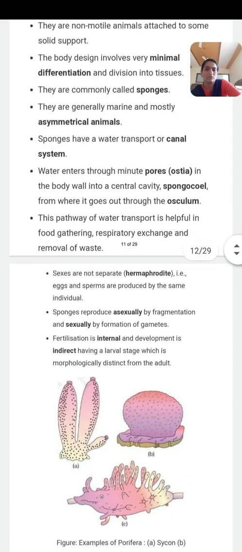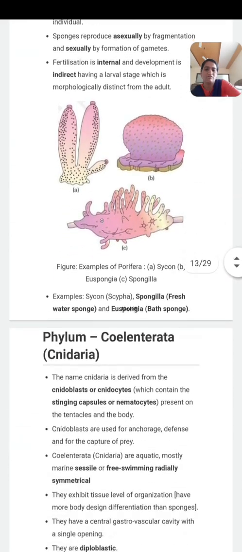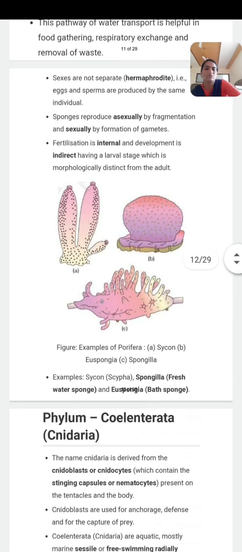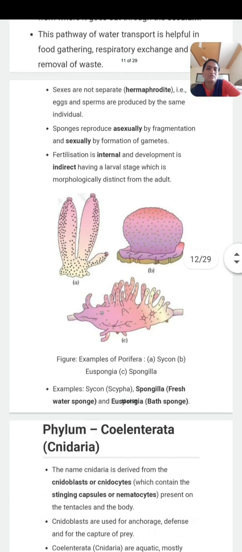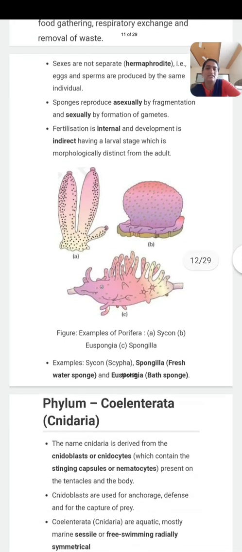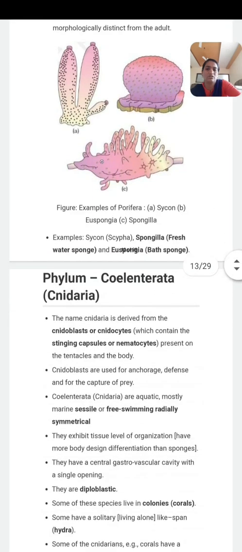You have to write down all the characters of phylum Porifera. In the exam, a question may be asked, enlist the examples of phylum Porifera, or certain multiple choice questions are there, or a long answer question, that is, enlist the characters of phylum Porifera.